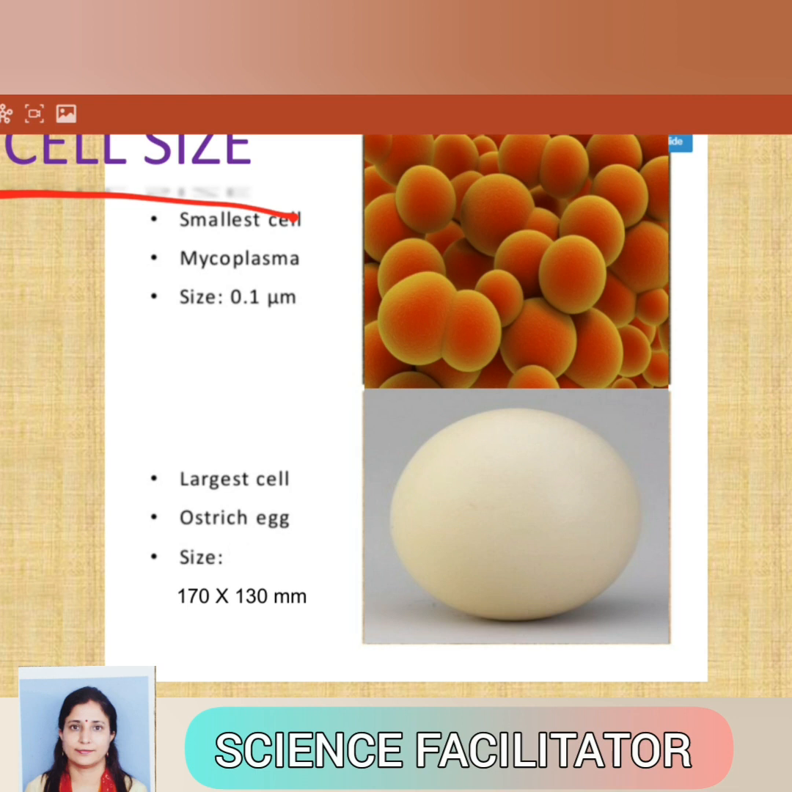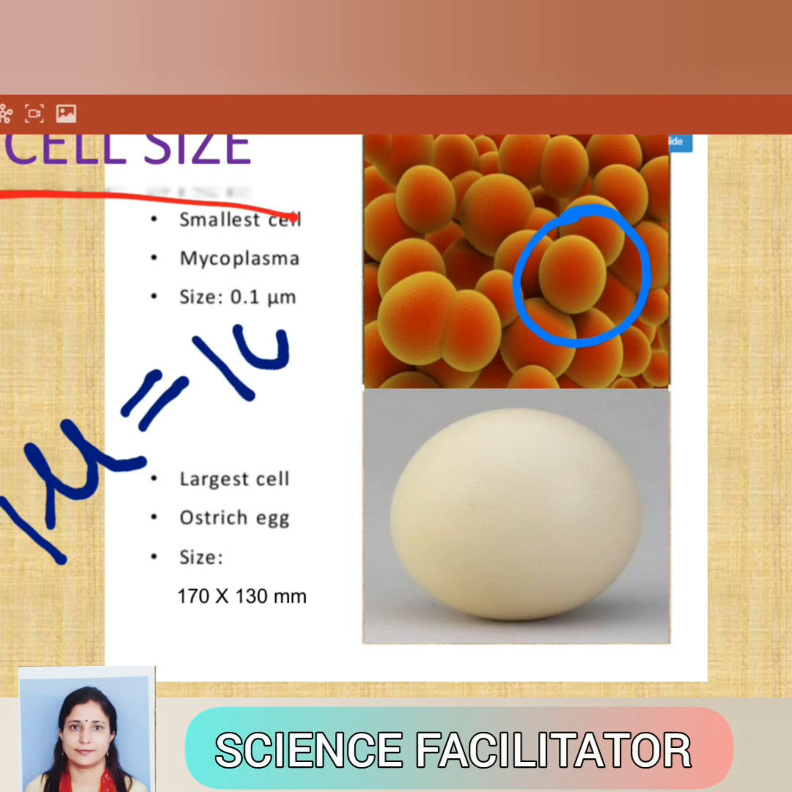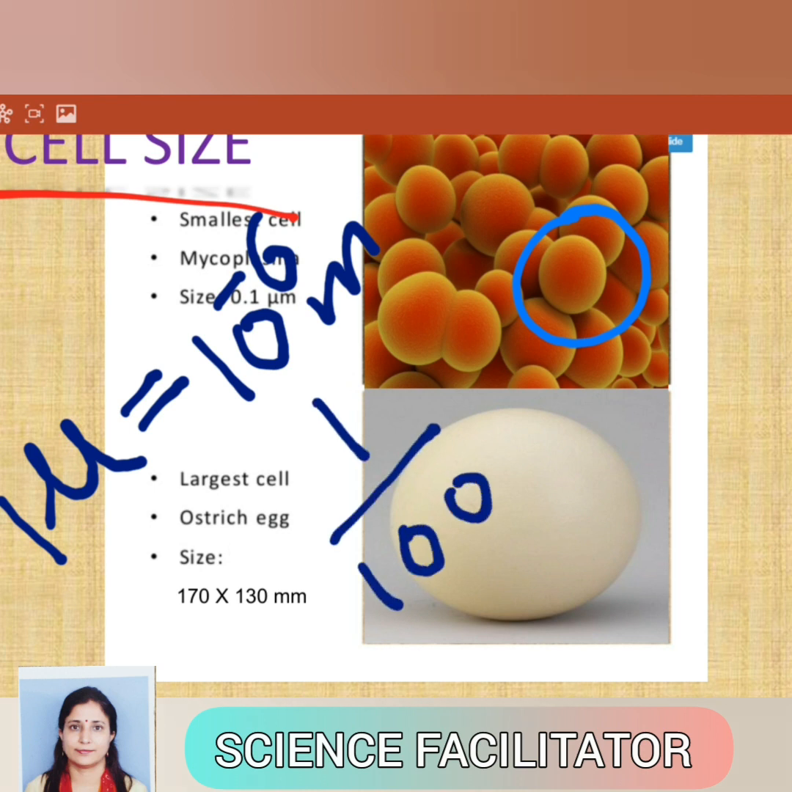So generally, cells are very small in size, so they cannot be seen with naked eyes. They can be seen with a microscope, and their size is generally measured in terms of micrometer. This is the symbol for micron. 1 micron is equal to 10 raised to power minus 6 meter. That is, if we divide 1 meter into 1 lakh parts, we will get 1 micron.